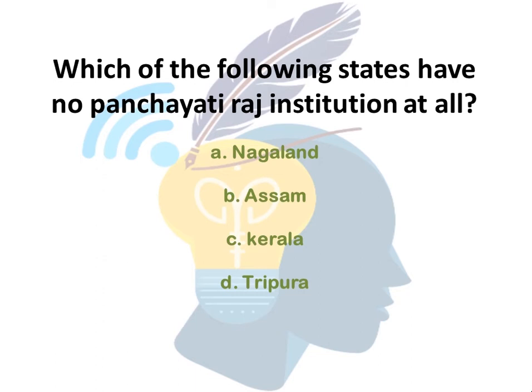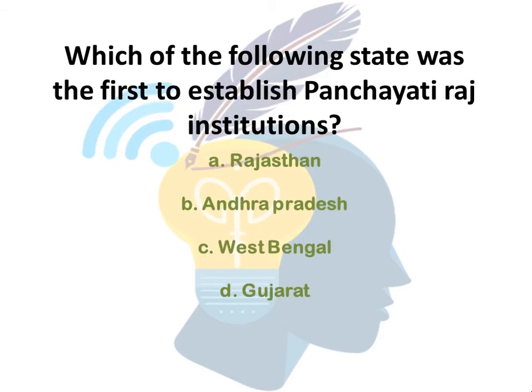Which of the following states have no Panchayati Raj Institute at all? The options given are Nagaland, Assam, Kerala, Tripura. So the correct answer is option A, Nagaland doesn't have Panchayati Raj Institute at all. Which of the following states first established Panchayati Raj Institute? Options given are Rajasthan, Andhra Pradesh, West Bengal, Gujarat. The correct answer is option A, Rajasthan.